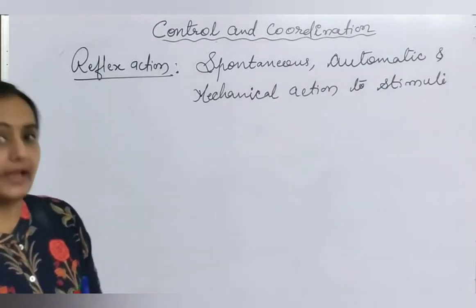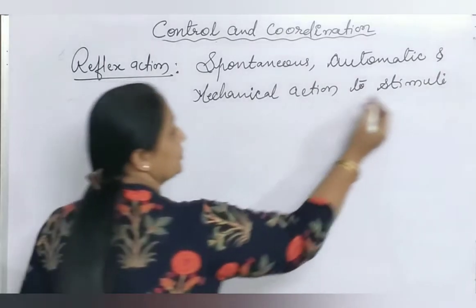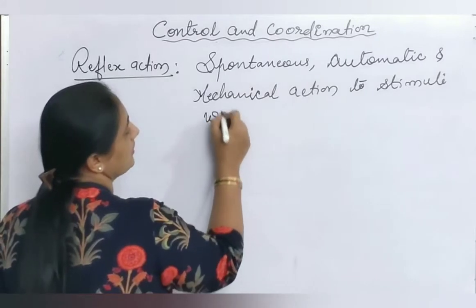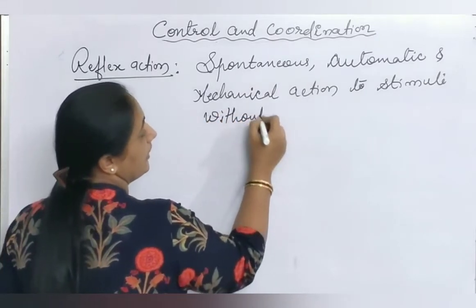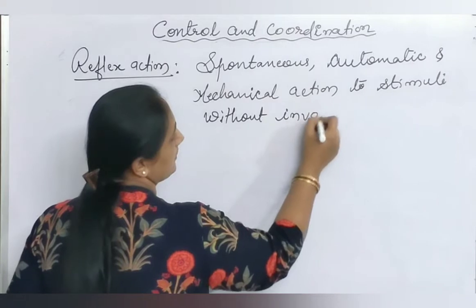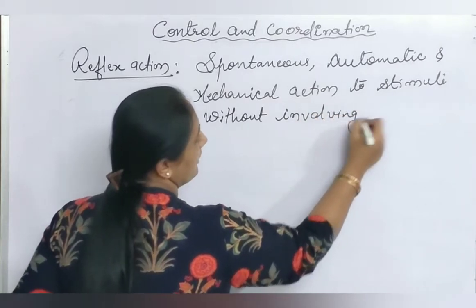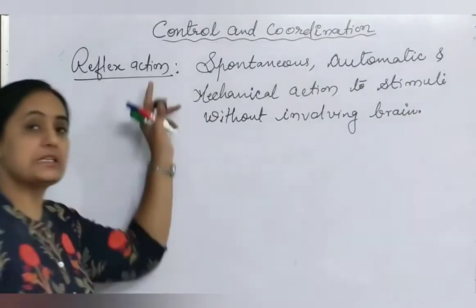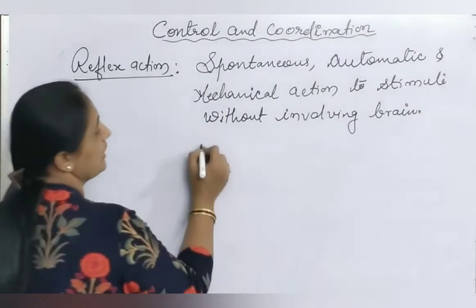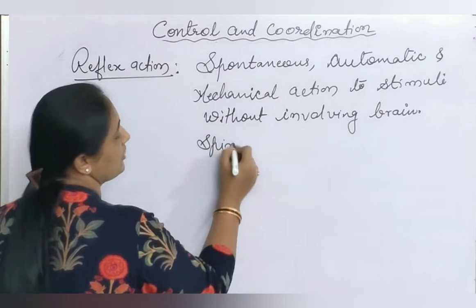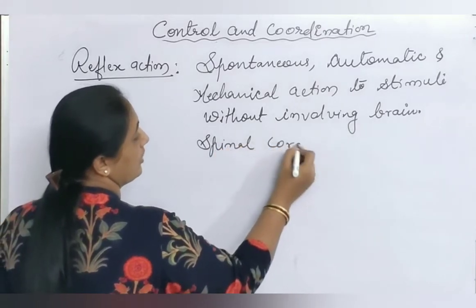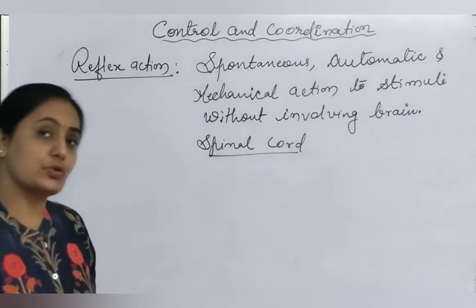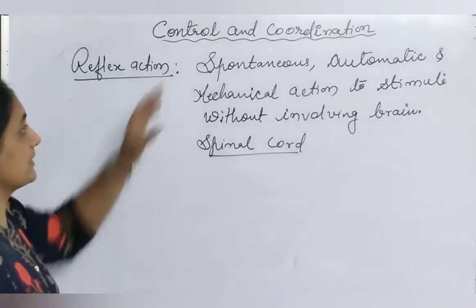Spontaneous, automatic actions carried out towards certain stimuli without involving the brain. Without involving the brain means here the system is under control of only and only the spinal cord. The spinal cord controls or governs the process. How the process takes place and when the process takes place.